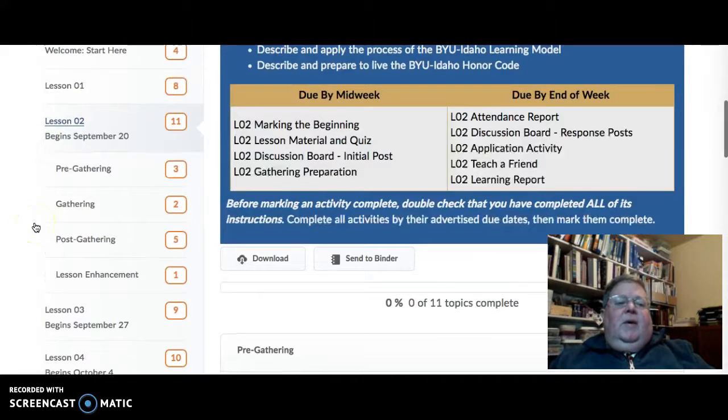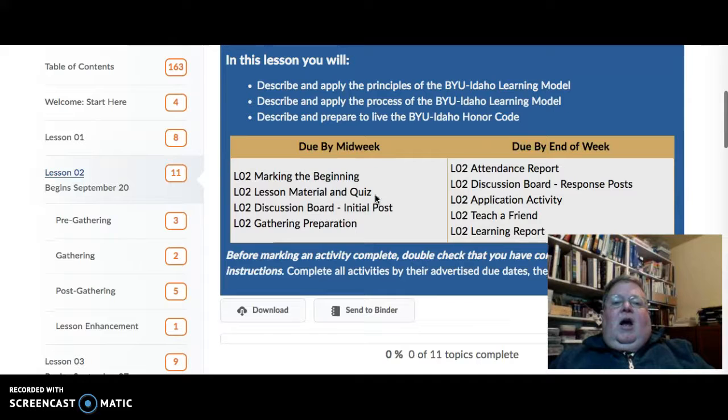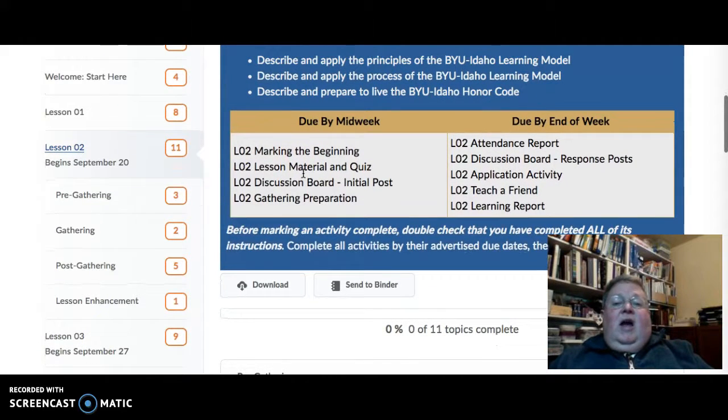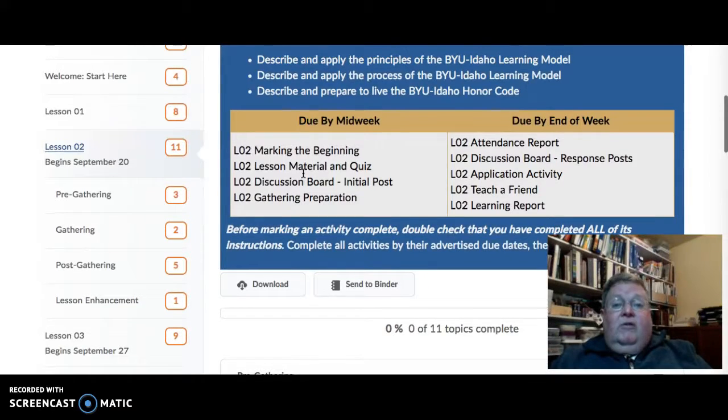There are three areas of assignments: the pre-gathering, gathering, and post-gathering. The pre-gathering assignments are always due Wednesday night, and then the post-gathering assignments are due on Saturday evening. They're always due at 11 p.m. Mountain Time. So you need to calculate where you are, your time zone, to make sure you get the assignments submitted by that time, U.S. Mountain Time.